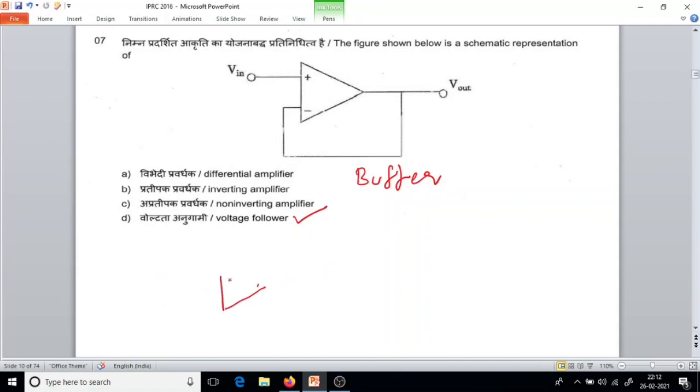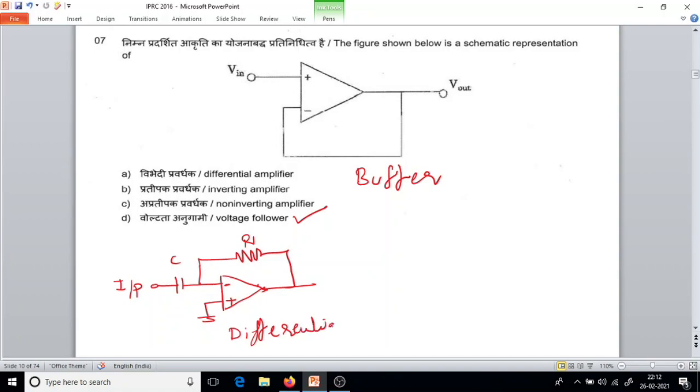We have an op amp here, with the negative terminal. One capacitor is connected to the input, where the input signal is coming. On the feedback path, one resistor is there, R and C. This is a differentiator circuit.